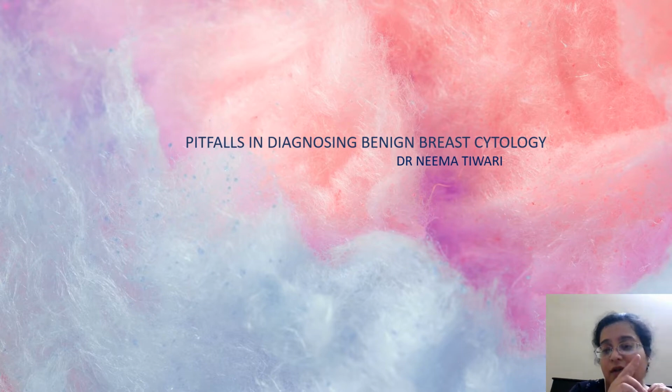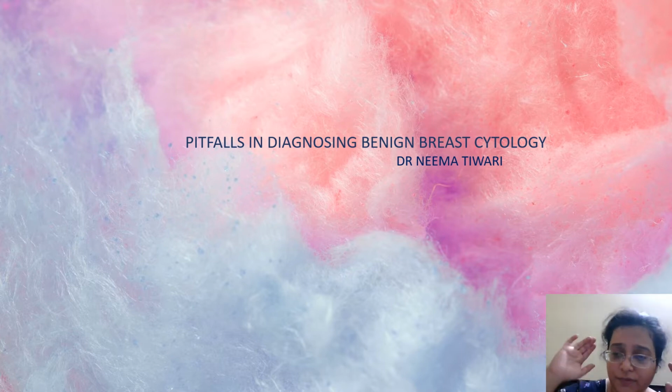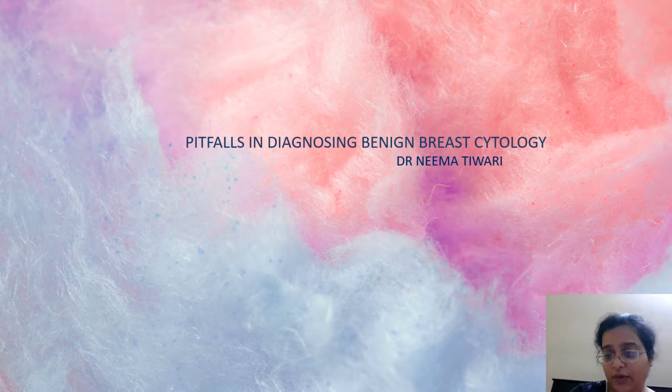So always go either in the anti-clockwise or the clockwise direction, starting from the quadrant away from the lump. Reach the quadrant of the lump last, and then go to the axillary tail. That way you will cover most of the breast. And breast examination, whether the patient complains or not, has to be bilateral. The procedure I've told you, you can even keep a pillow behind the shoulder to elevate the area where you feel the lump is. Always fix the lump away from the chest wall by holding it,